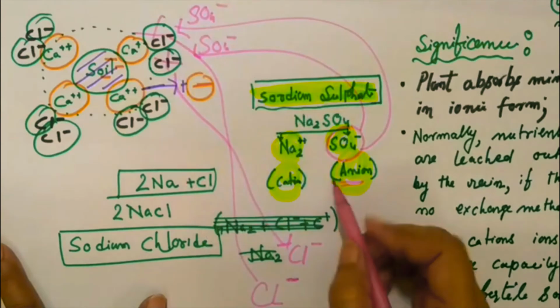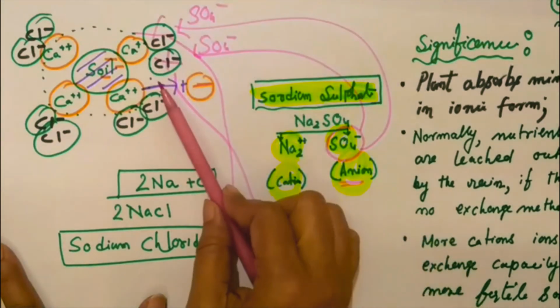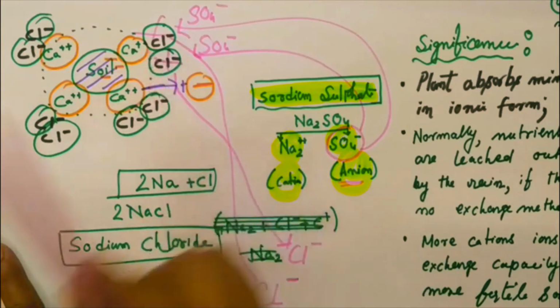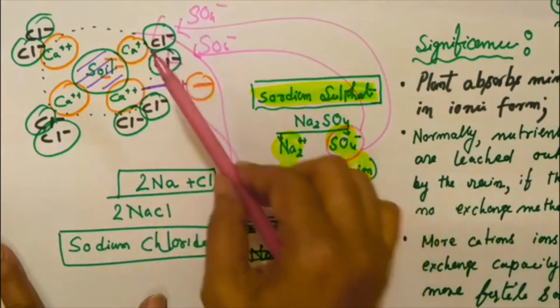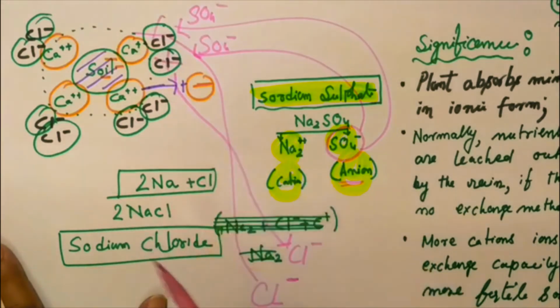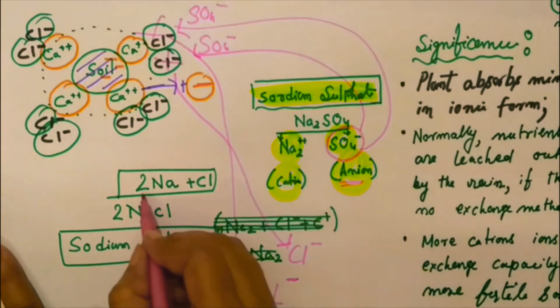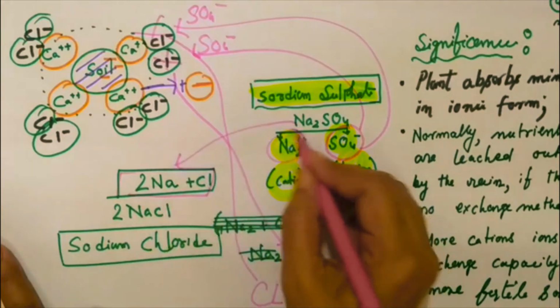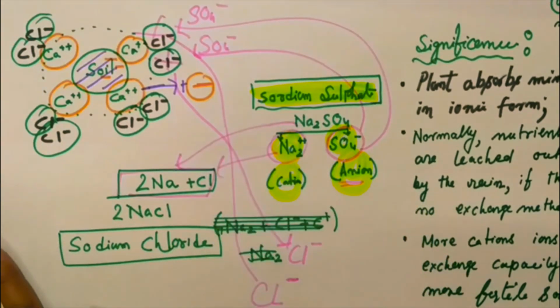In this process, there is a replacement of an anion by an anion. Negatively charged particles are replaced by negatively charged particles. That's why it's called anion exchange. Then Cl will add with the Na and be converted into sodium chloride.